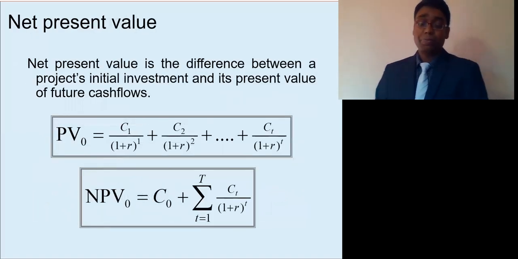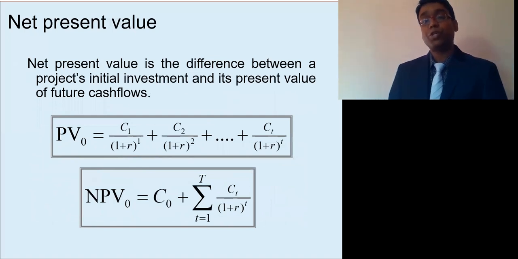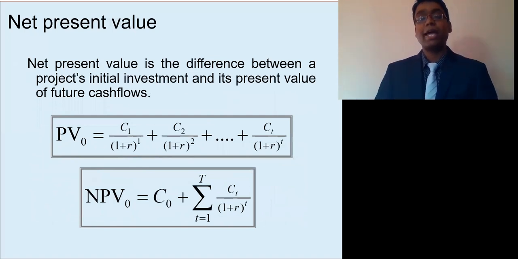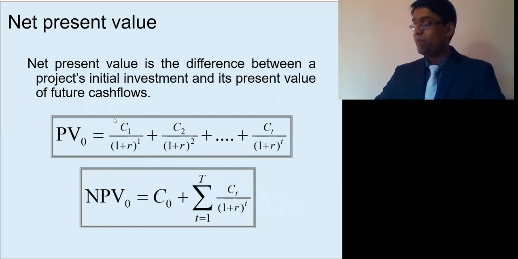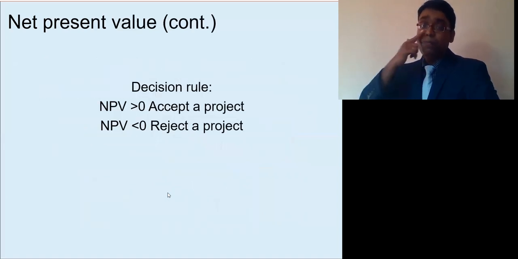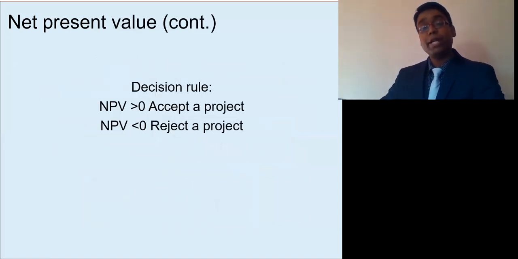Next is net present value. Net present value is the difference between the present value of cash inflows and the initial investment. So this is how we calculate present values. You can see that cash flows are discounted by a discount rate, which reflects the opportunity cost of capital or required rate of return. And this part of the NPV equation is the sum of the present value of cash flows, and we deduct the initial investment. If NPV of a project is positive, we accept it, otherwise we reject.